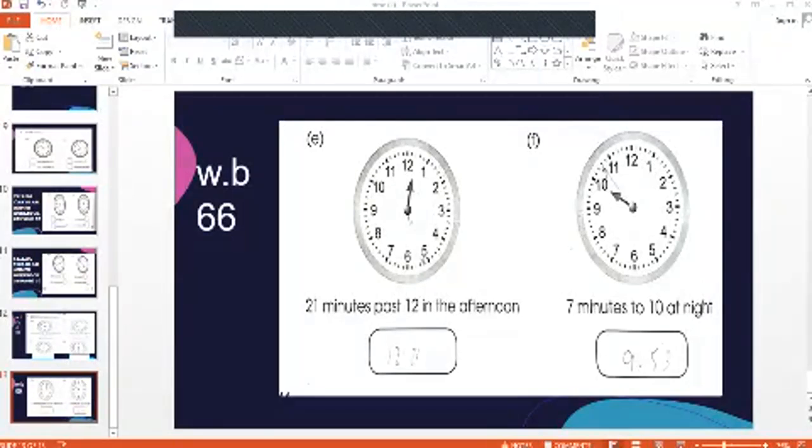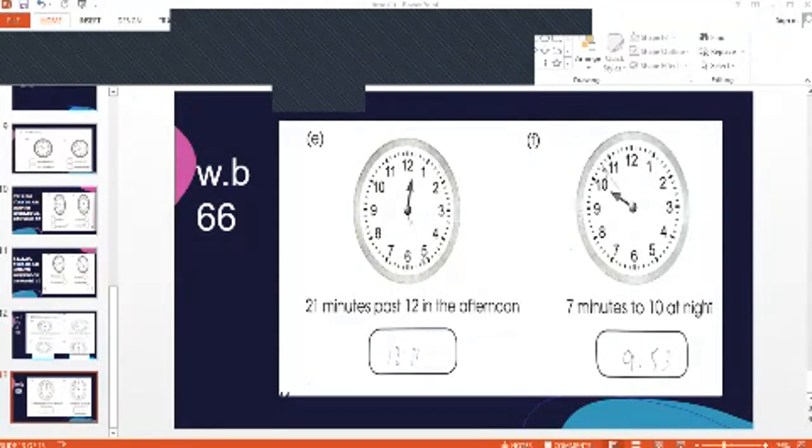So, 20 minutes past 12 in the afternoon. First of all, you need to find out where the 21 lies, where the 21 minutes shows. I hope my boys understand it, but I'm just in the habit of helping you all. Let's find out where the 21 lies. 5, 10, 15, 20. And where will the minute hand show 21 minutes?